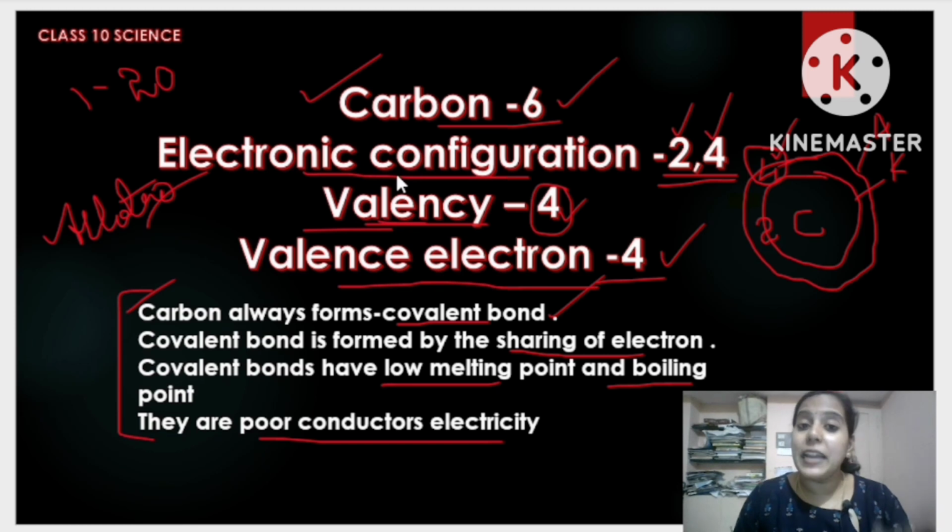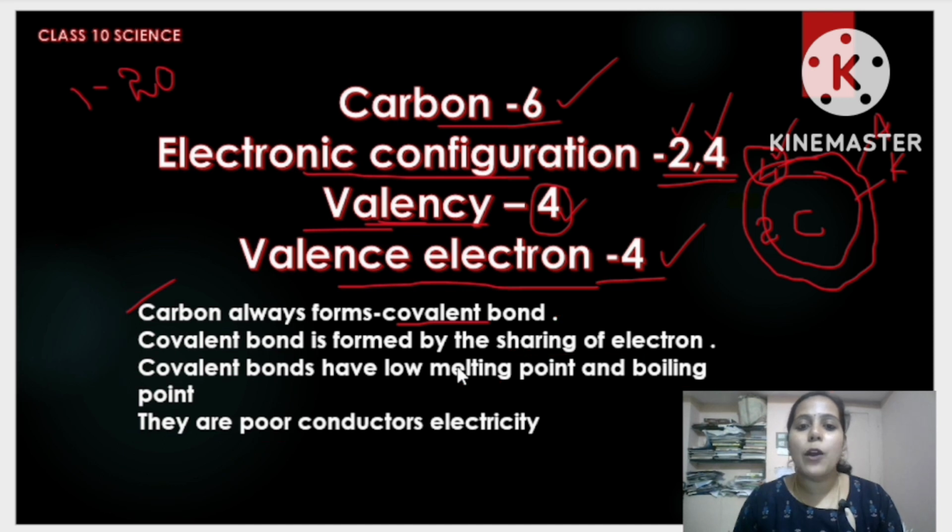Okay, in that, diamond is one type. It is a bad conductor of electricity. When I talk about graphite, it is a good conductor of electricity. So generally what happens is, elements with covalent bonds are considered to be poor conductors. They are the poor conductors of electricity. Clear? Yes. So this is all you have to understand about the basics of carbon, especially the properties of covalent bonds. Okay? Yes. Moving to next.